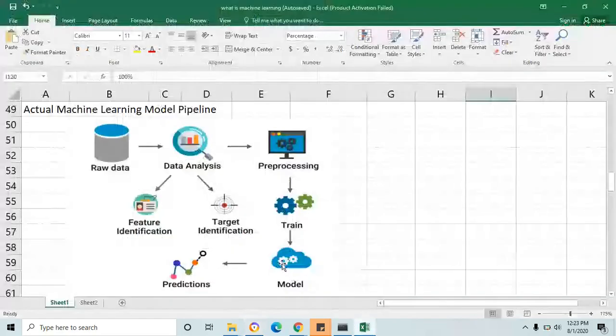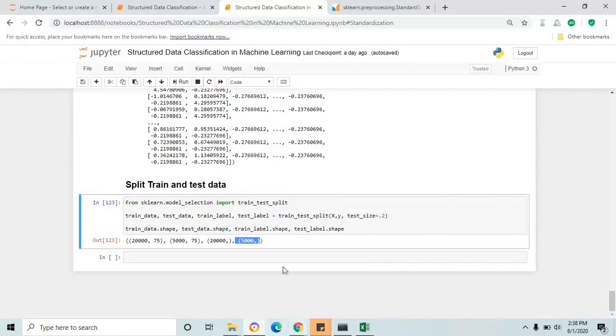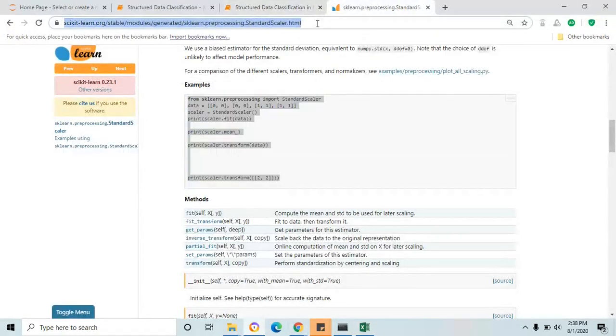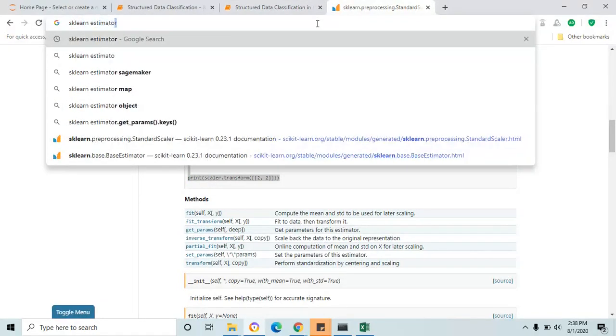Fine. Next section is model selection. Based on our data and the problem, we are going to choose the right estimator from the sklearn package. Okay. Now I'm going to search in Google for the sklearn package estimator, where we're going to pick some of the algorithms which suit our data and the problem. Our problem is to predict whether it's going to rain tomorrow or not. Let's search sklearn estimator.